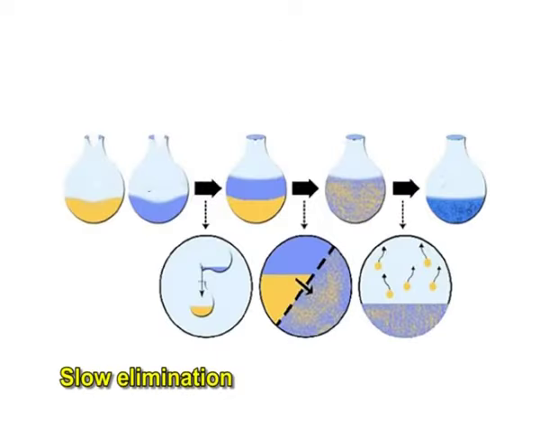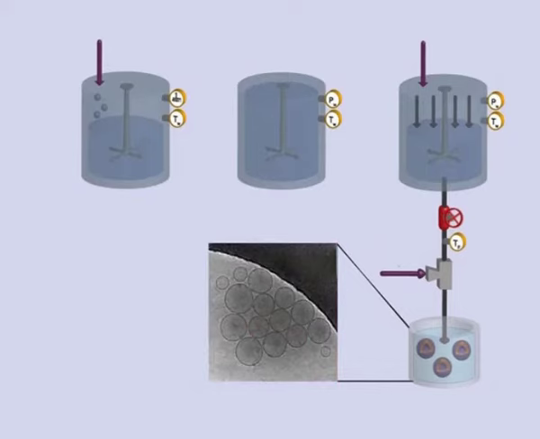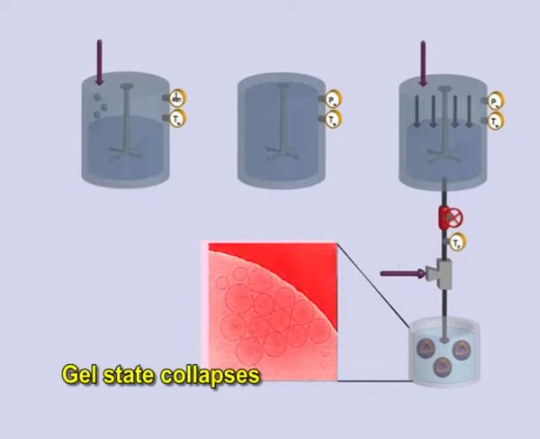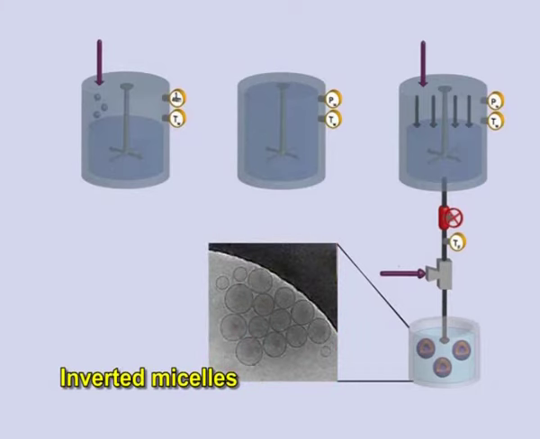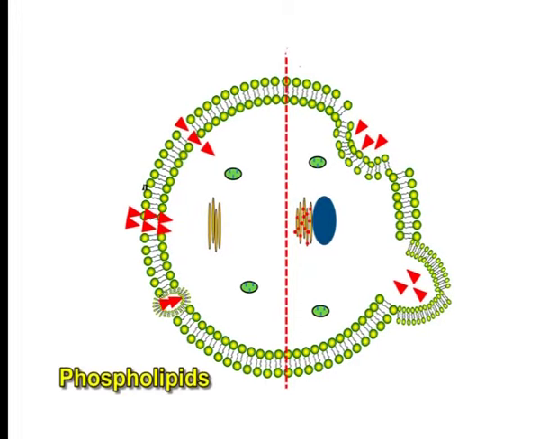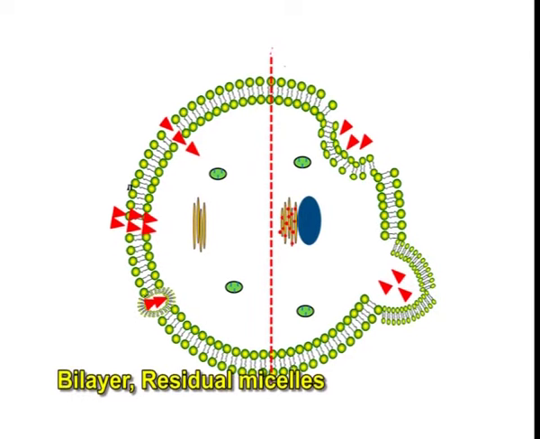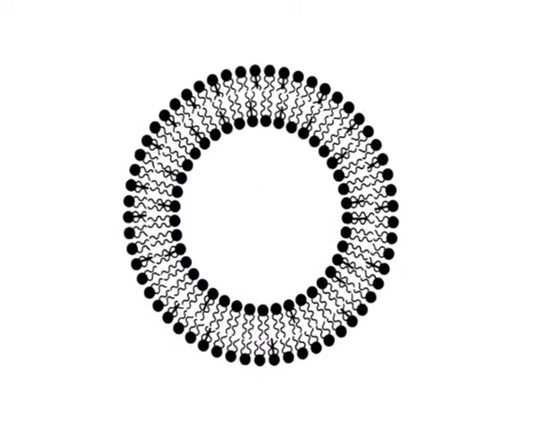The slow elimination of the organic solvent leads to the conversion of these inverted micelles into a viscous state and gel form. At a critical point in this process, the gel state collapses and some of the inverted micelles are disturbed. The excess of phospholipids in the environment contributes to the formation of a complete bilayer around the residual micelles, which results in the creation of liposomes.